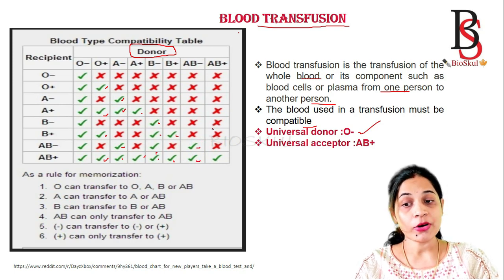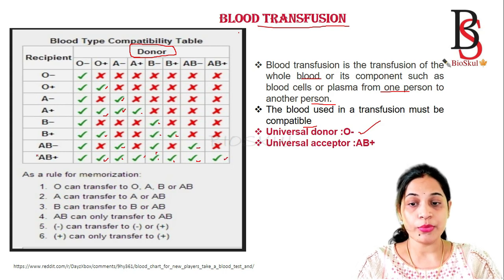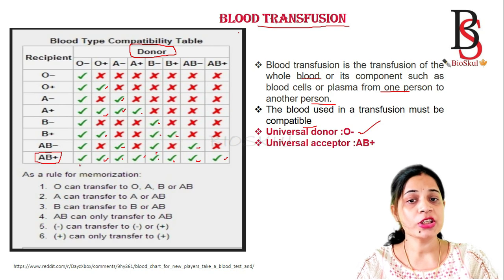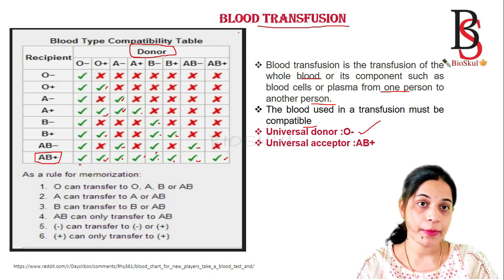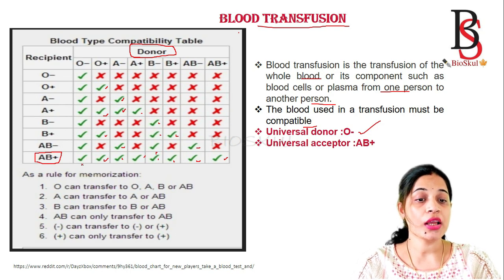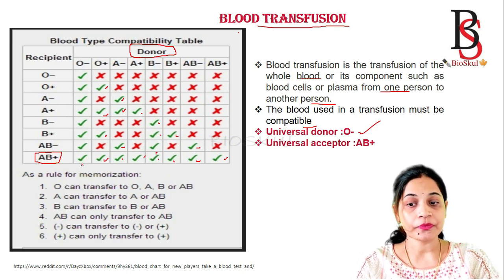But the AB positive blood group person can accept blood from all the blood groups, like from O negative, O positive, A negative, A positive, B negative, B positive, AB negative, as well as from AB positive. That's why AB positive blood group is known as the universal acceptor.